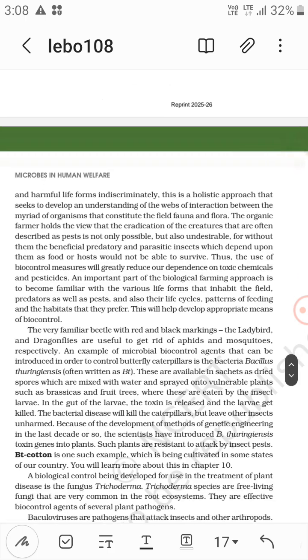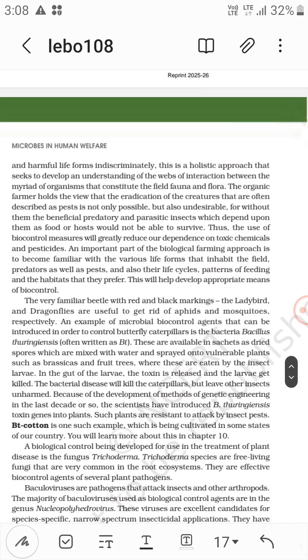This will help in developing appropriate means of biocontrol. Now the very familiar beetle with red and black markings, the ladybird, is useful to get rid of aphids, and dragonflies are useful to get rid of mosquitoes, respectively.